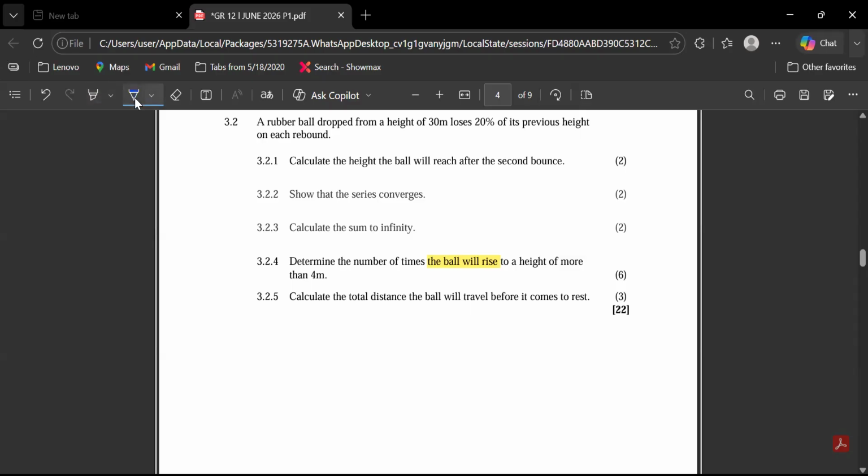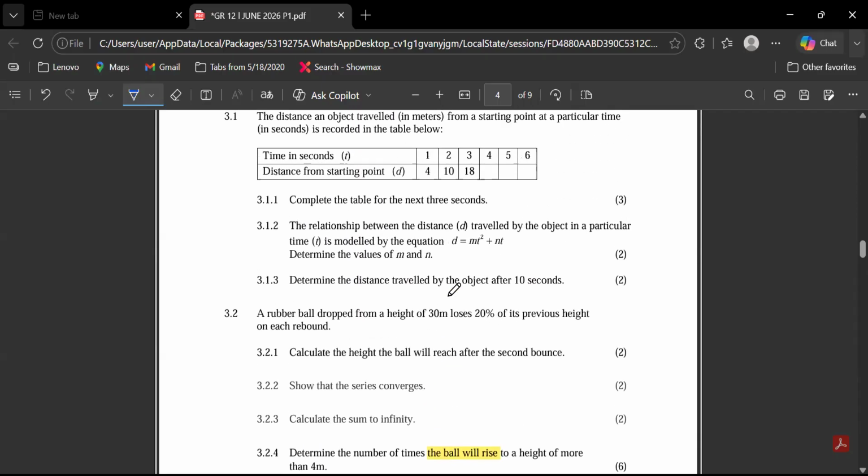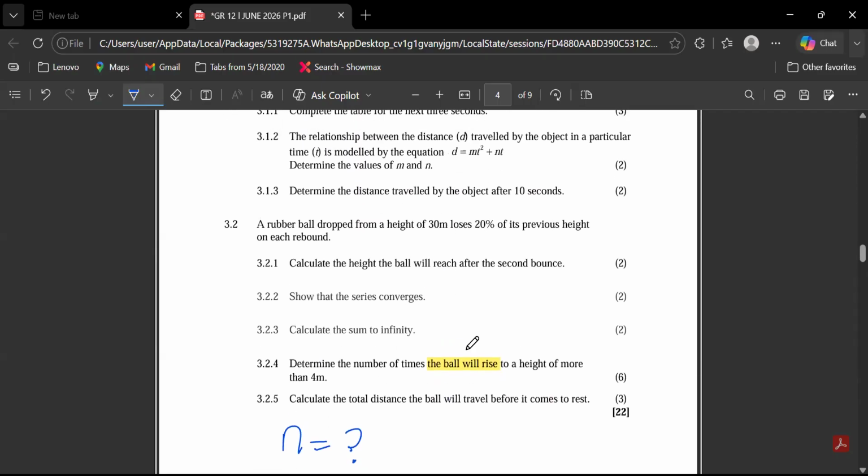While we are busy reading the question, we're also going to check what it is that they're saying. They're saying it's going to rise to a height. A height of what? Of more than 4 meters. So in other words, height is our Tn. How do we know that? We can go into that diagram and demonstrate exactly how we know that height is the Tn. So we have the bounds and then we have the height.